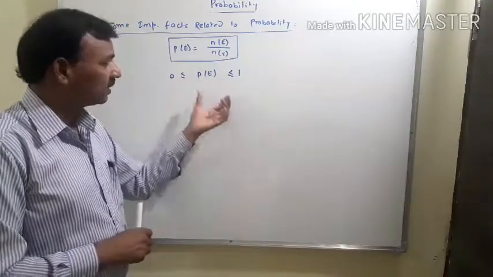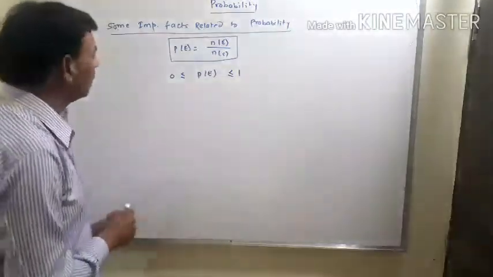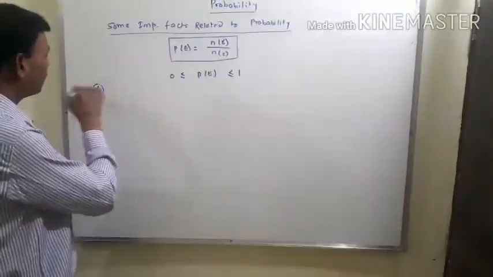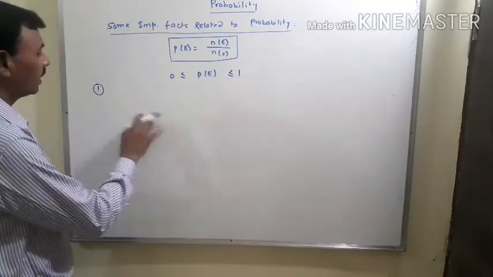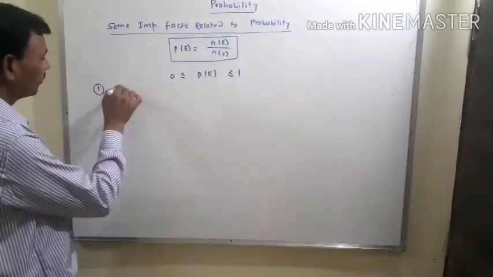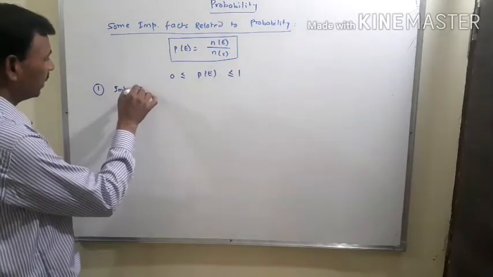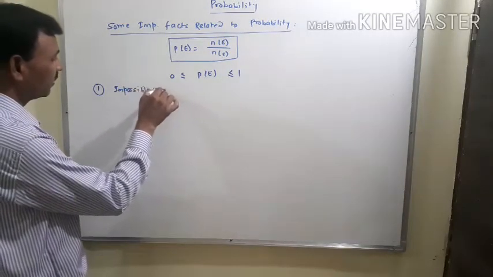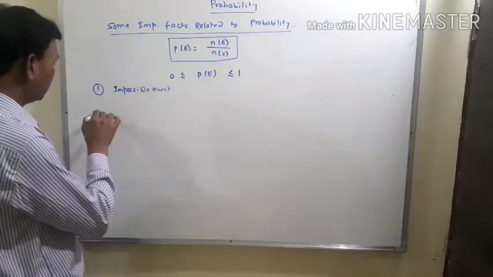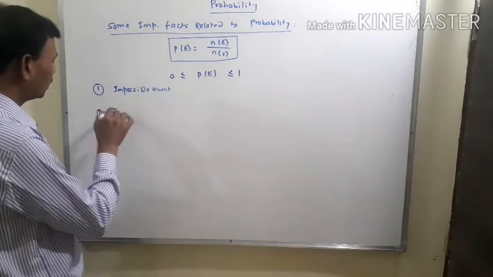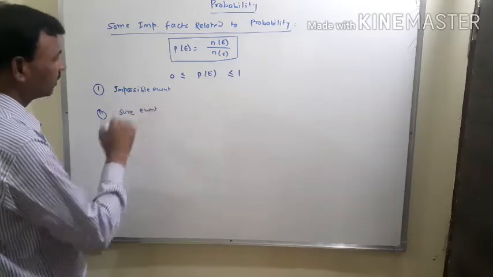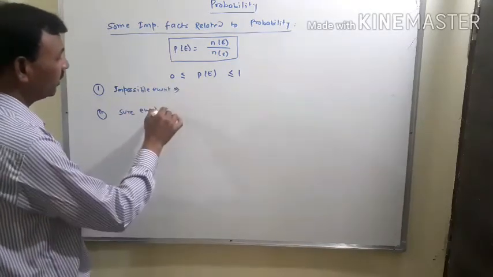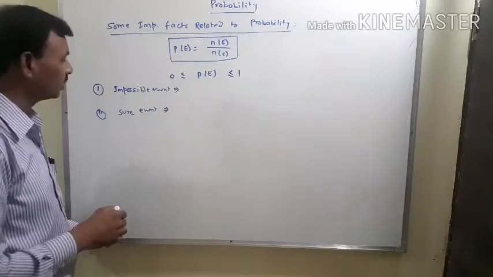To define this, first we try to understand that there are two types of events. First is the impossible event, and second is the sure event.